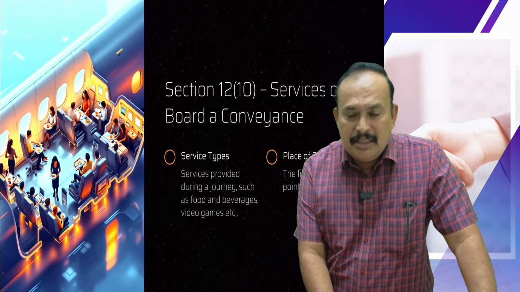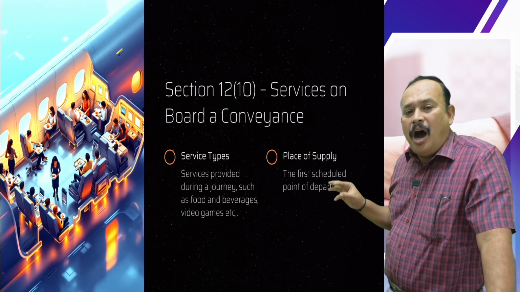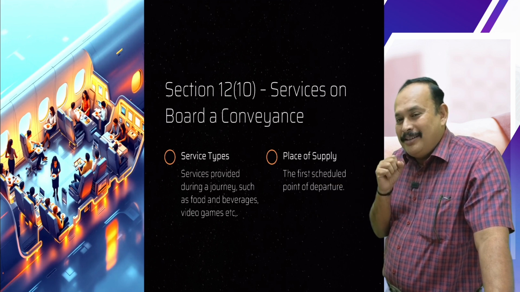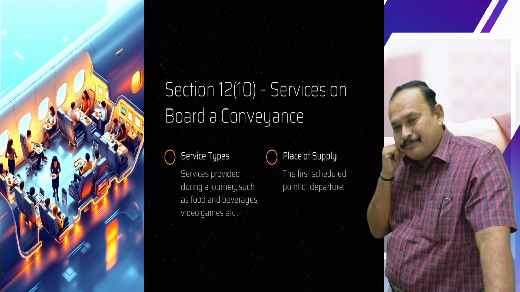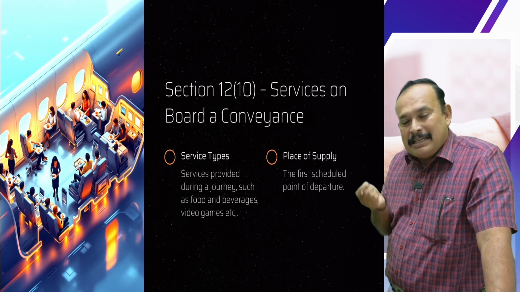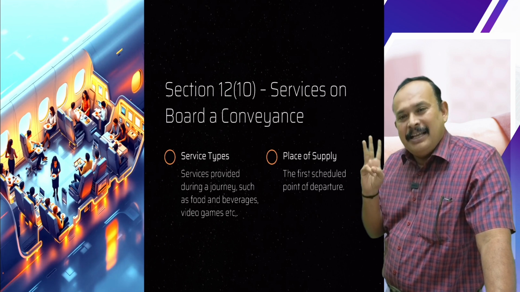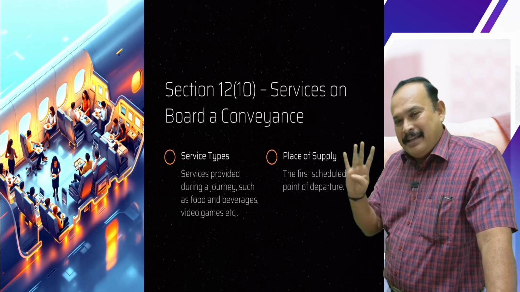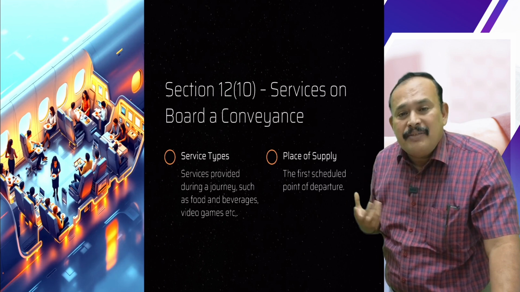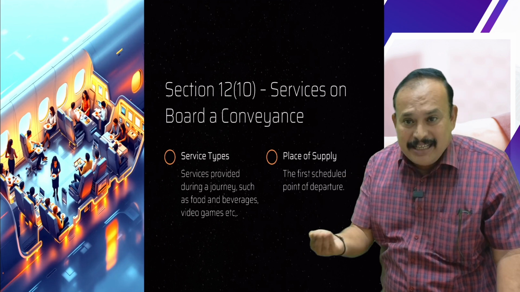Section 12, subsection 10, very important: services on board a conveyance. You know conveyance. I told you already, conveyance includes vehicle, vessel, aircraft and rail. This we call conveyance. Services on board a conveyance means facilities provided to the passengers during the journey.